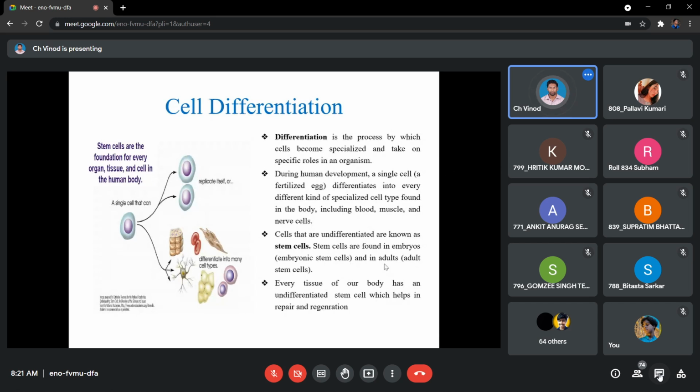The process here is again mitosis only. It's mitosis because we have to maintain the chromosome number constantly. We are beginning with 46 and the resulting daughter cells should also have 46. So what are the changes that are happening basically? The changes will be coming from the internal cellular content.